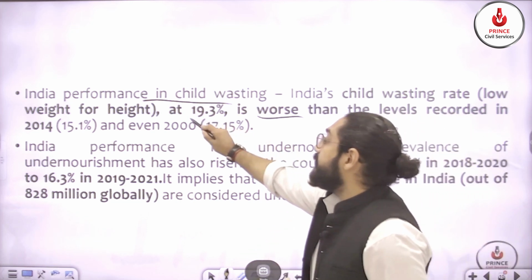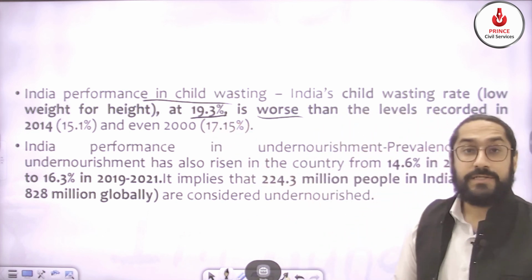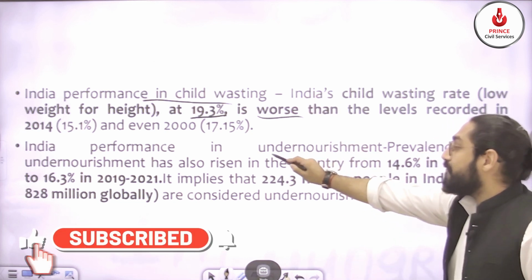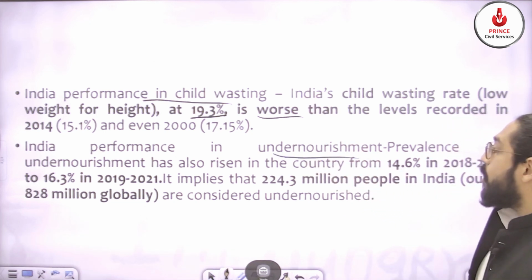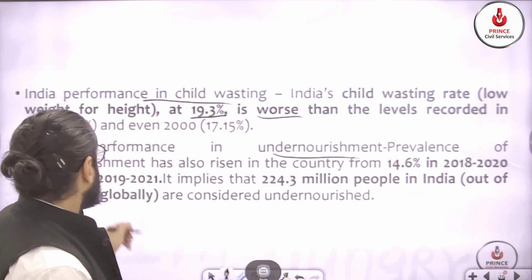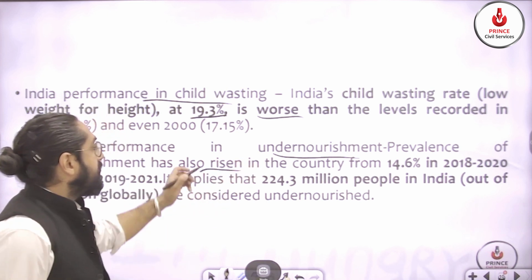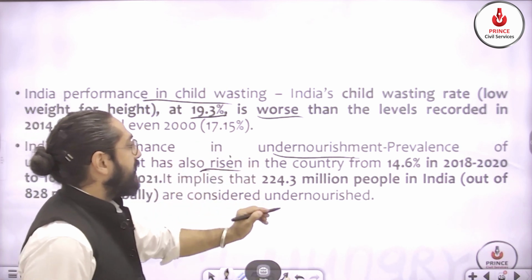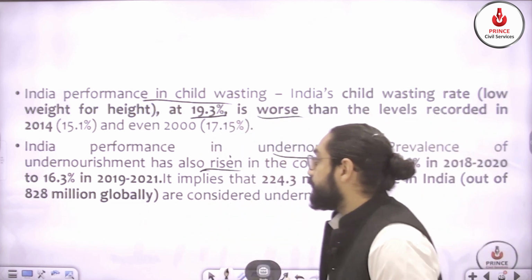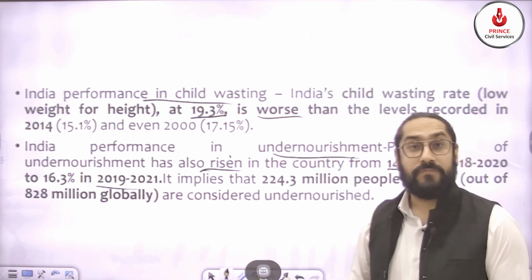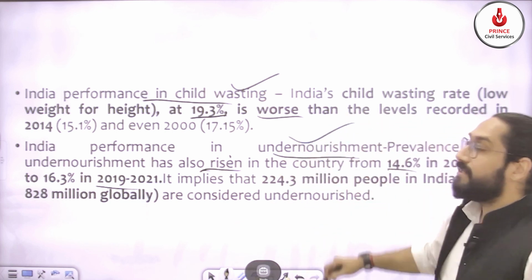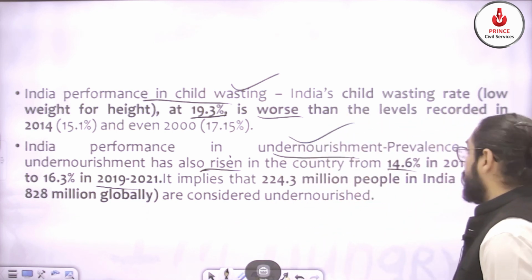That is 19.3% is the total rate of child wasting. In case of undernourishment, we are also not performing that well. It has risen in the country from 14.6% to 16.3%. So on 2 indicators, child wasting and undernourishment, we are not performing well at all.